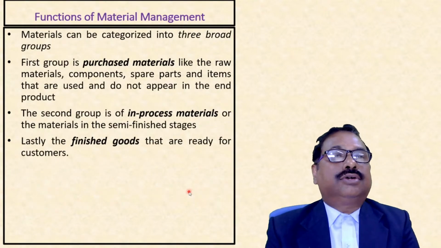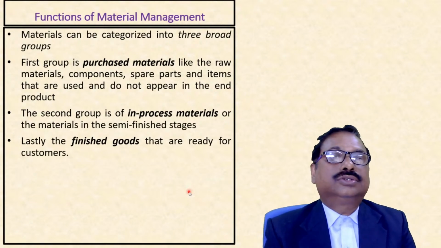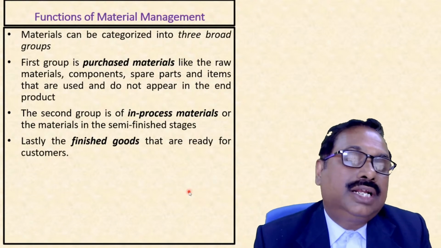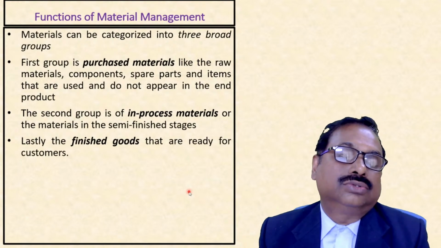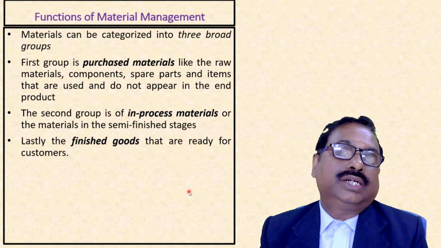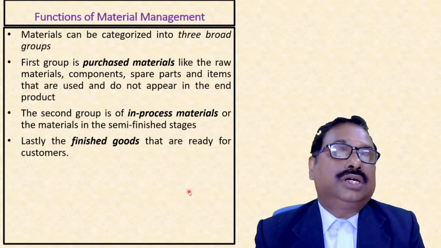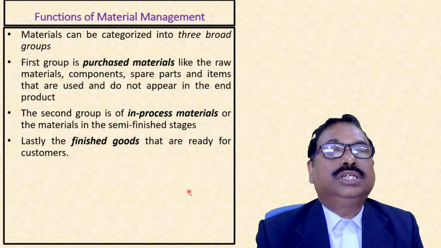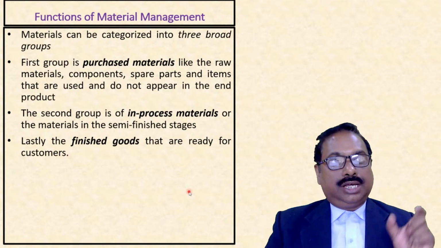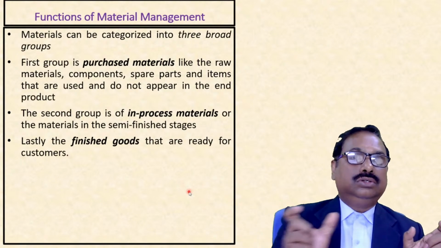The functions of materials management are divided into three broad groups: purchased materials, in-process material, and finished goods. Purchased materials means raw materials, components, spare parts, and items that are used and do not appear in the end product. We get these purchased items from the supplier. So first we have the supplier, next the manufacturing unit, next the customer.